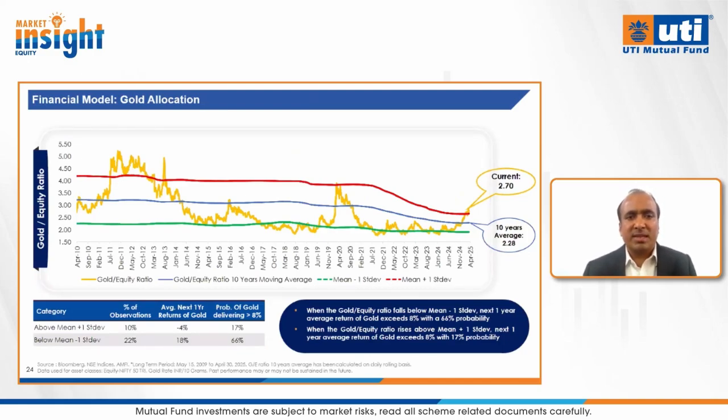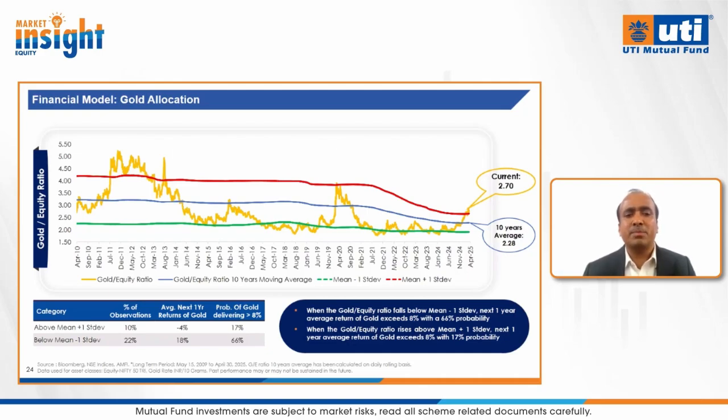When it comes to gold allocation, as I mentioned earlier, we use the gold to equity ratio. Let me broadly explain this slide. The green line is the gold to equity ratio movement over the last 15-20 years. The middle blue line is the 10-year moving average of the gold to equity ratio, while the top line is the 10-year moving average plus 1 standard deviation. Similarly, the bottom line is the mean minus 1 standard deviation.